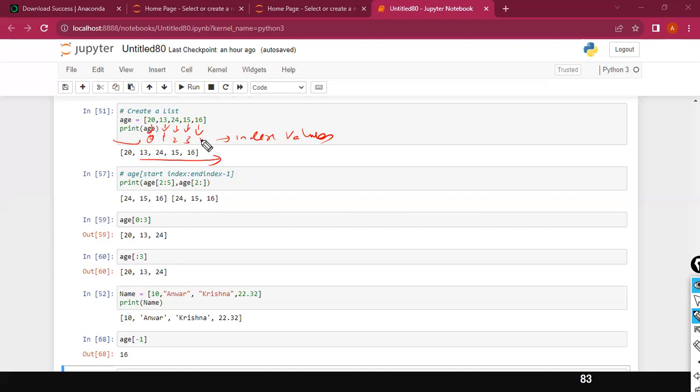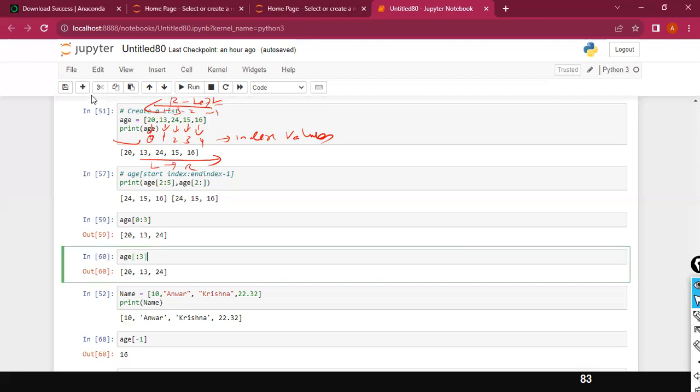If you use any positive value, it'll display left to right. So left to right is this one, the 0, 1, 2, 3, 4. And if you want to access the values right to left, the index values start with minus 1, minus 2, minus 3, something like that.